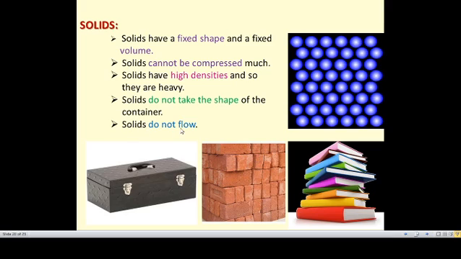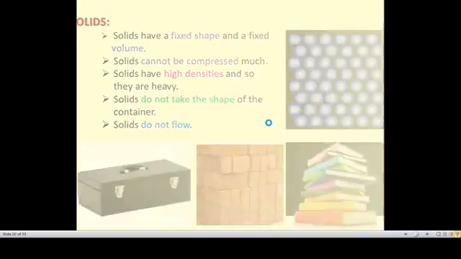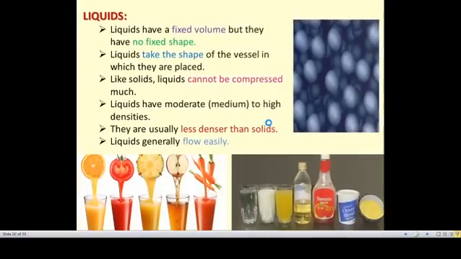So solids also do not flow. They do not flow because they are tightly packed. They are close to each other. The atoms in the solids are tightly packed, so they cannot move here and there, so they do not flow. So the next one is liquids.